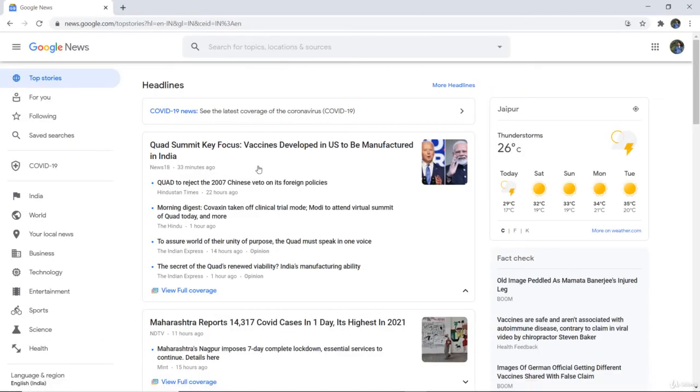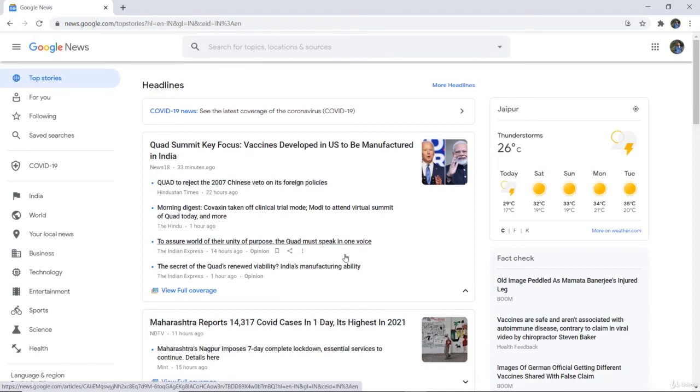For example, here you can see that Quad Summit key focuses vaccine developed in US to be manufactured in India. Now this particular news is covered by News 18, Hindustan Times, The Hindu, The Indian Express, and certain opinions have been generated. So this has made a particular cluster of the same news which is being generated by various news channels. So it is also an example of it.